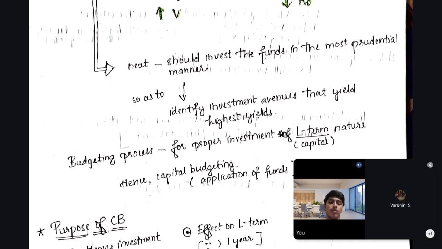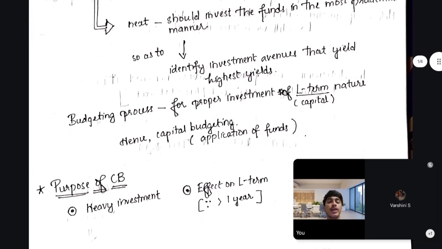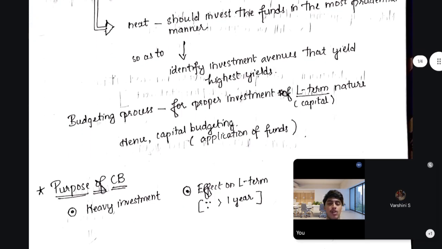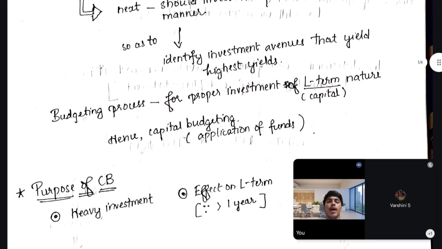You have acquired so many funds from various sources. You have to apply those funds in the best manner so that you can get the highest yields or highest returns. So it's a budgeting process for proper investment of a long-term nature. So that's why we say capital budgeting.